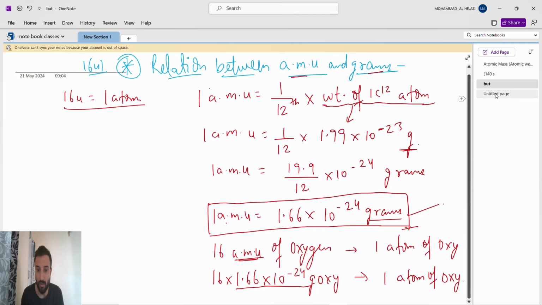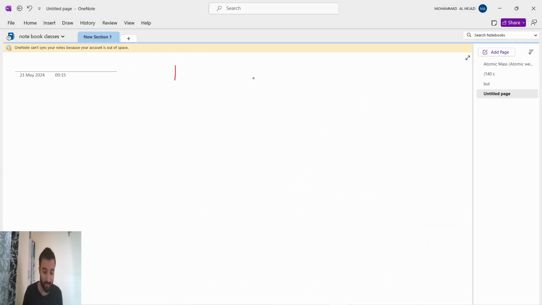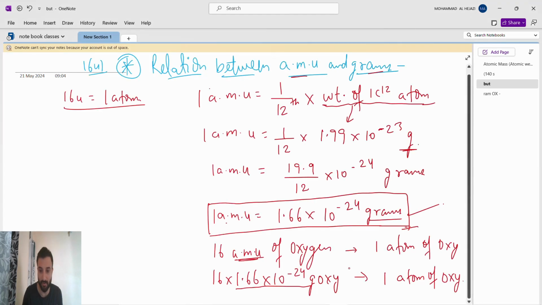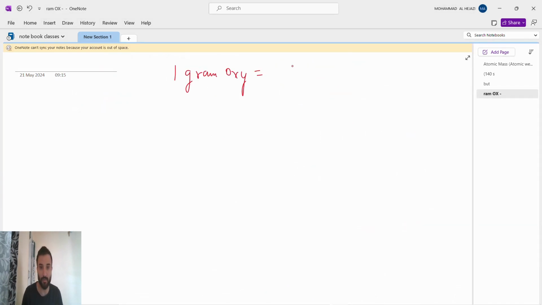Now we see that 1 gram of oxygen will contain how much? 1 divided by this much, correct? Because this will come to this side. So 1 gram of oxygen will be 1 divided by 16 into 1.66 into 10 to the power of minus 24.